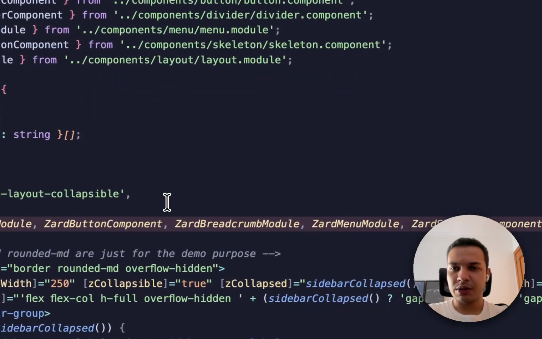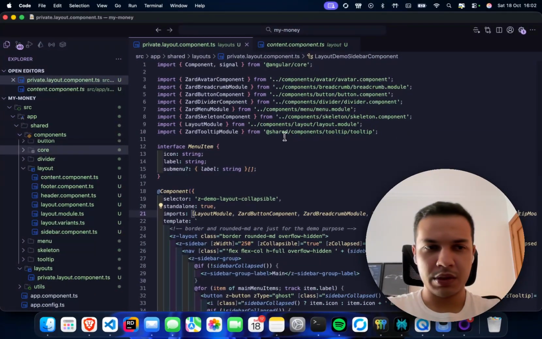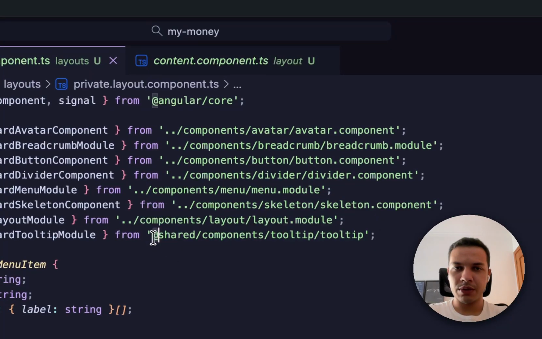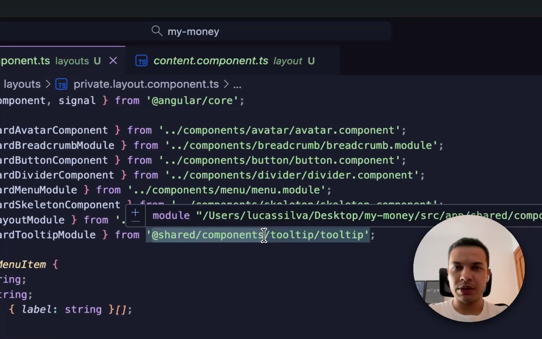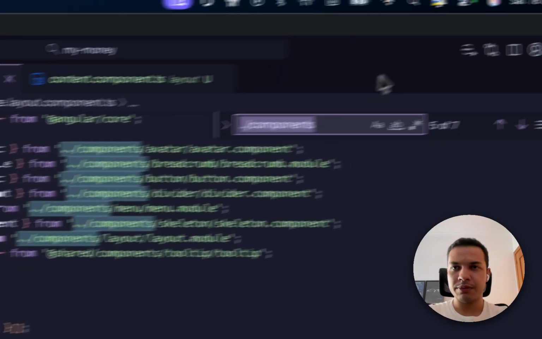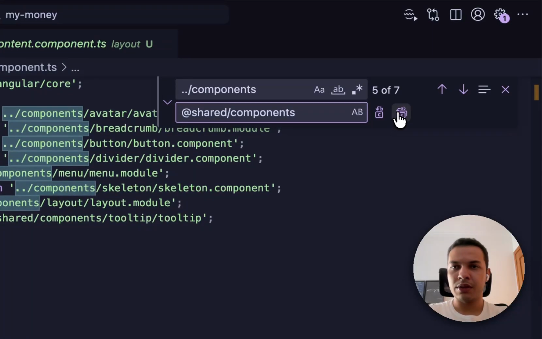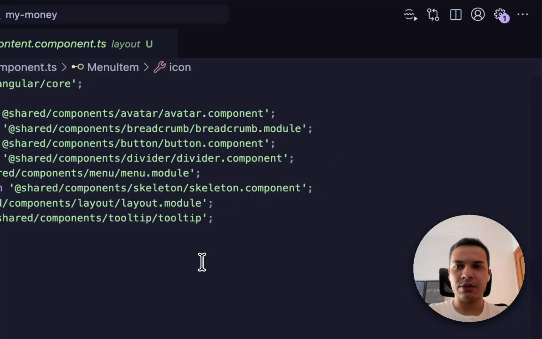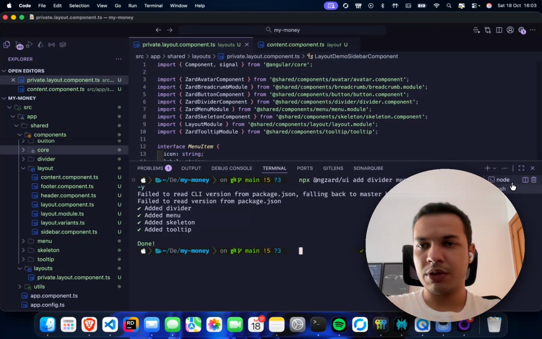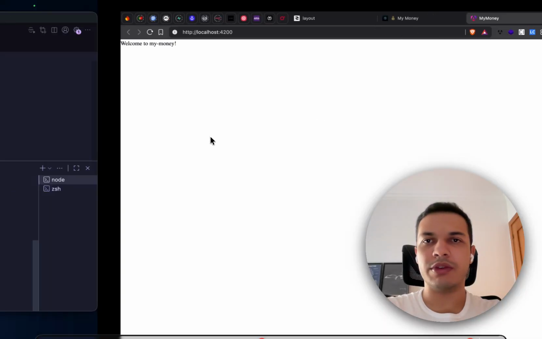All right, there is only one of the components which is not imported. Okay, and we can, of course, use the shared components here. So let's just rename everything and use this here. So yeah, sounds good. Let's check if the app is building. Okay, if it's building here in this terminal, it seems fine. And let's go back to the app, and yeah, everything seems fine.